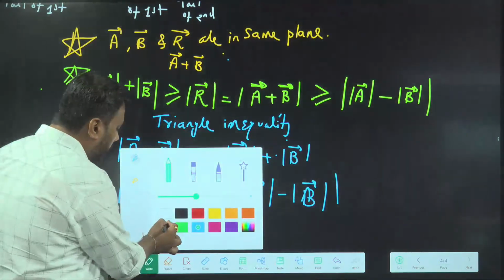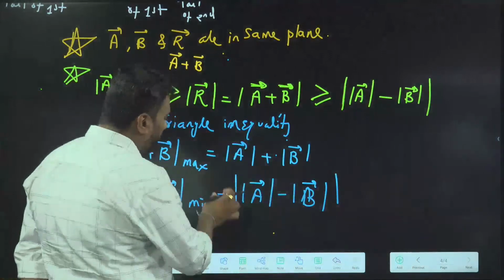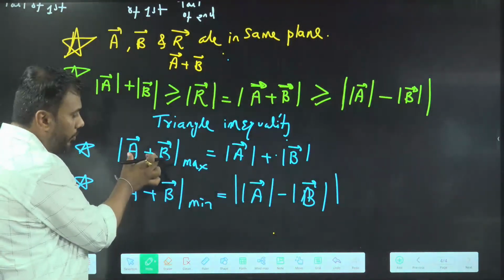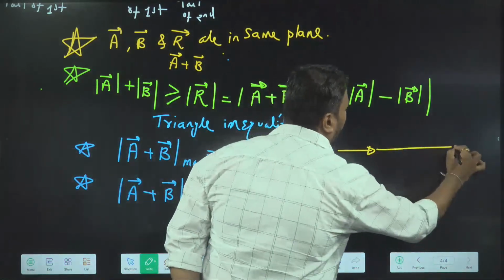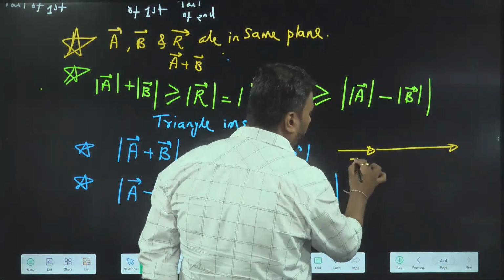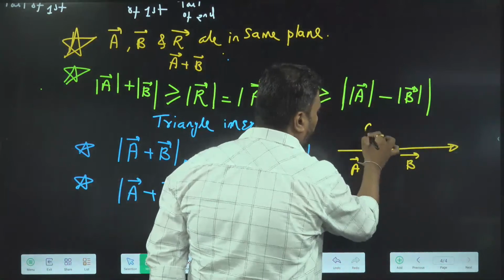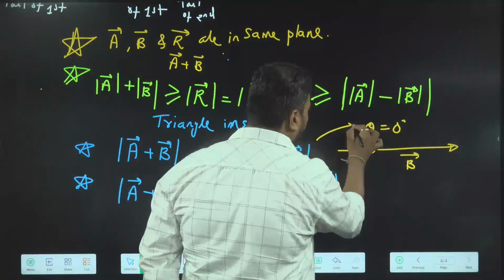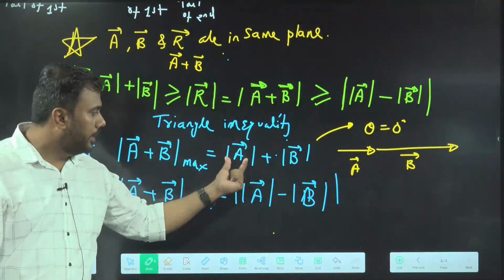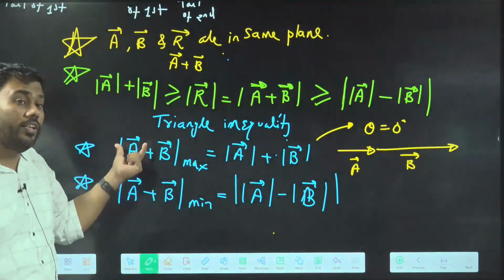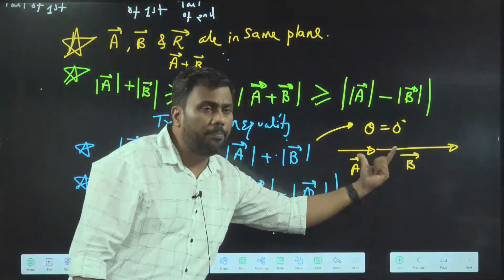How do we get this case? The maximum value of A plus B comes when A and B are parallel, that is, theta is 0 between them. For this situation, the sum of the lengths of A and B gives you the length of the resultant.